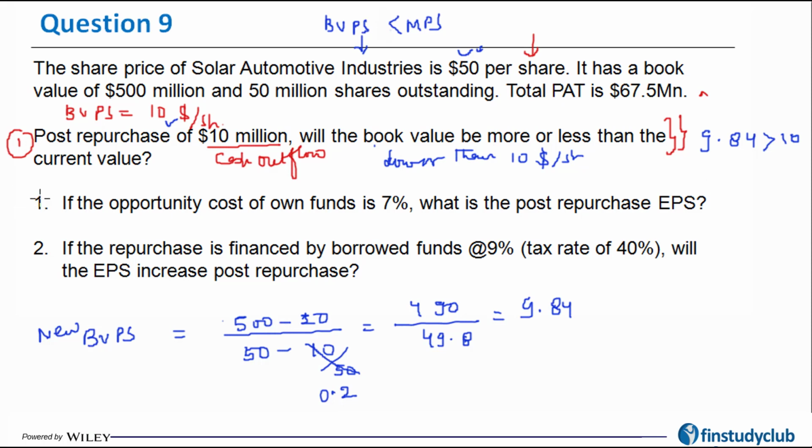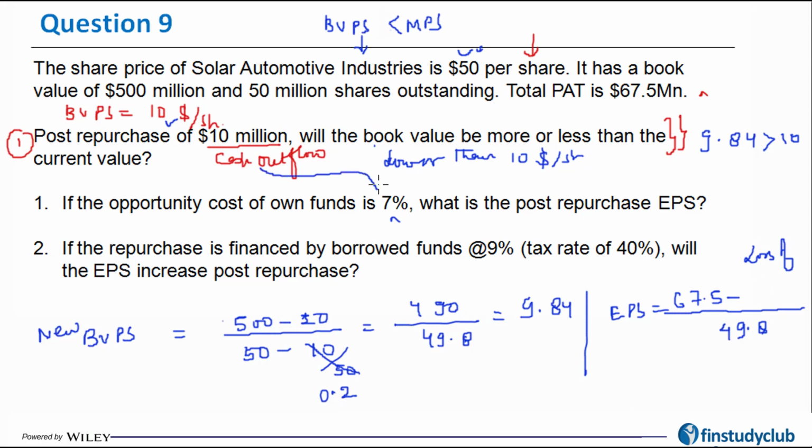Okay, the second point here is, if the opportunity cost of funds is 7%, what is the post repurchase EPS? Now the EPS is basically earnings divided by the number of shares. The new number of shares, what we know, is 49.8. The new PAT will be the old PAT as reduced by any loss of earnings because of this buyback. Now you would see that the total cash outflow is 10 million and the opportunity cost is 7%, so it will be 0.7 million.